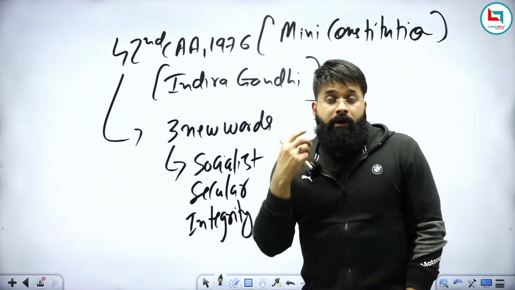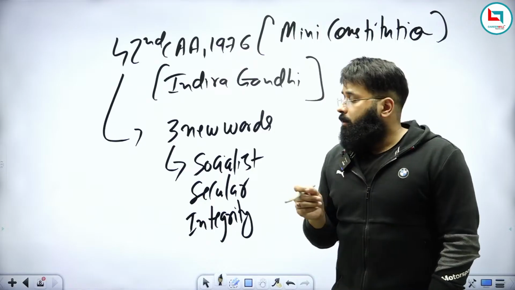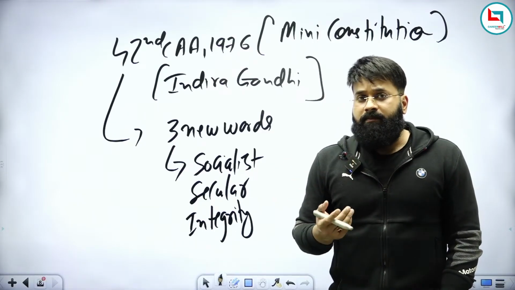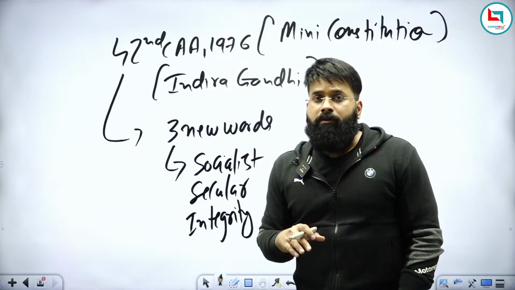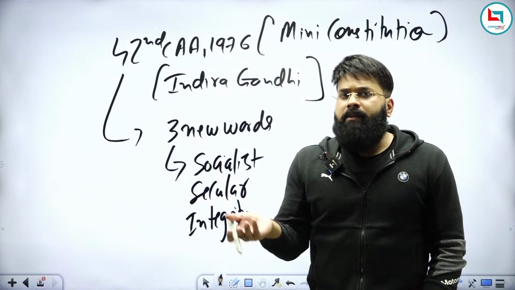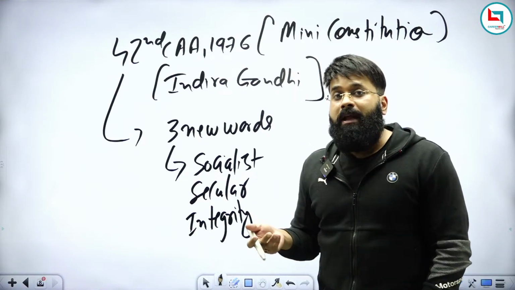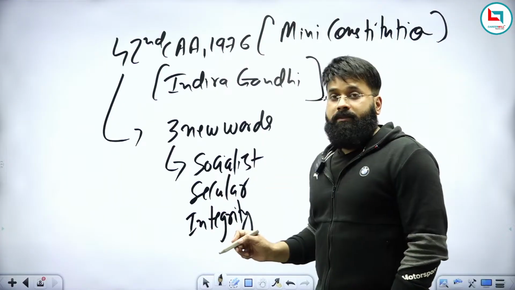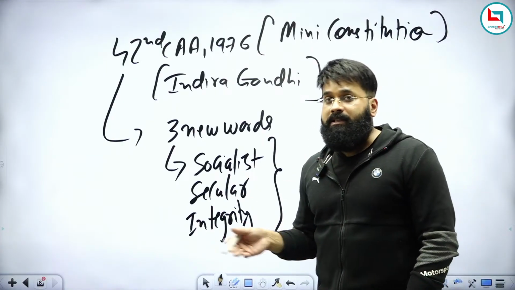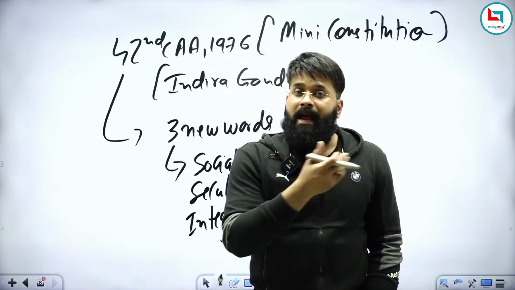Now, this is important for examination. The question can be like this: how many words were added by the 42nd Amendment Act 1976? The answer is 3. Or, which among the following words were not added by the 42nd Amendment Act? Or the question can be like this: what did the original preamble contain? The original preamble did not contain these three words. So these three words were added by the 42nd Amendment Act 1976, and to this date, only one amendment has been made to the preamble, and it is this.